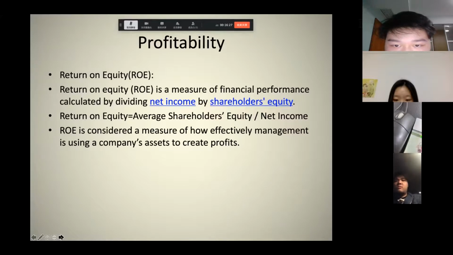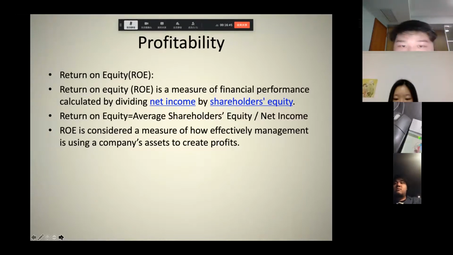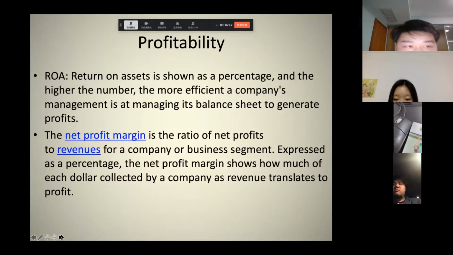ROE is considered a measure of how effectively management is using a company's assets to create profits. Next one.